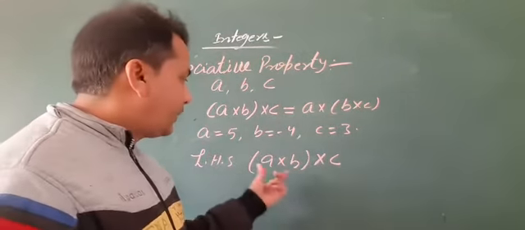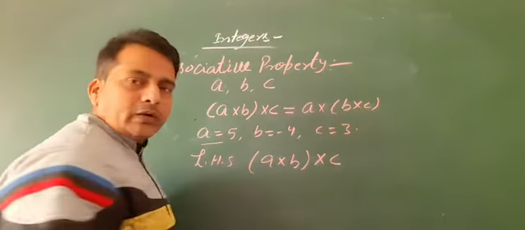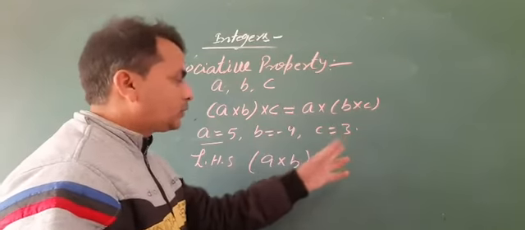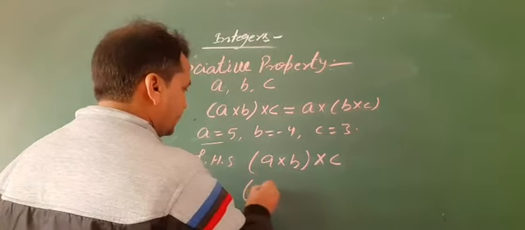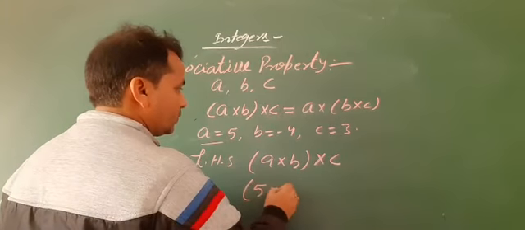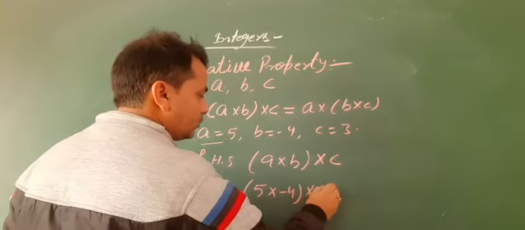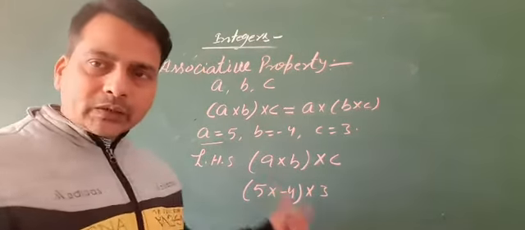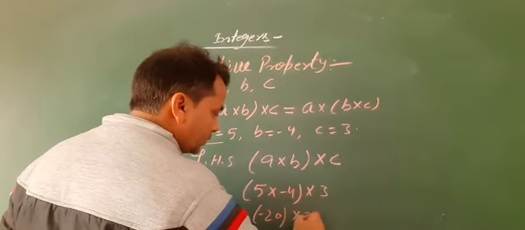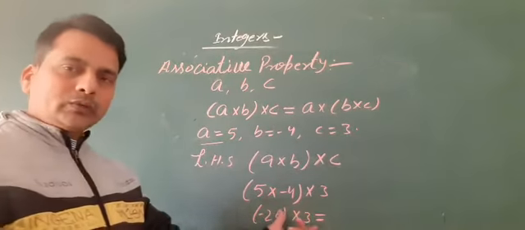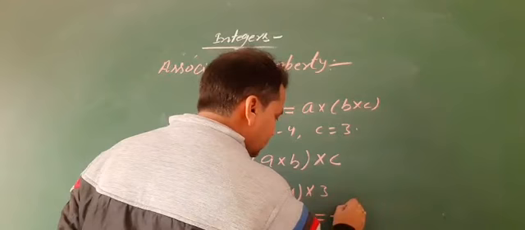Put the value of a, b, c here: a equal to 5, b equal to -4 and c equal to 3. Then 5 into -4, bracket close, into 3. 5 into -4 is -20, into 3. Then -20 into 3 gives the result -60.